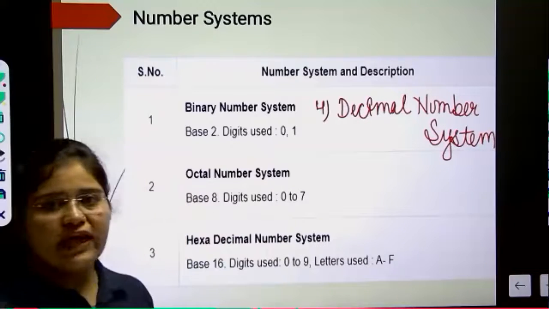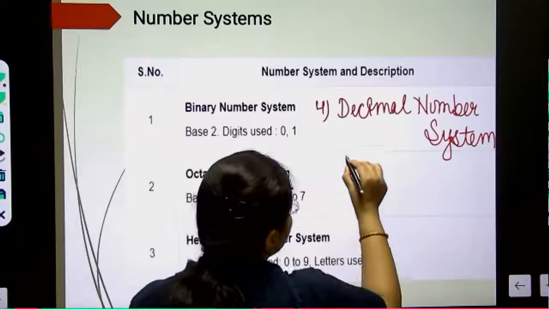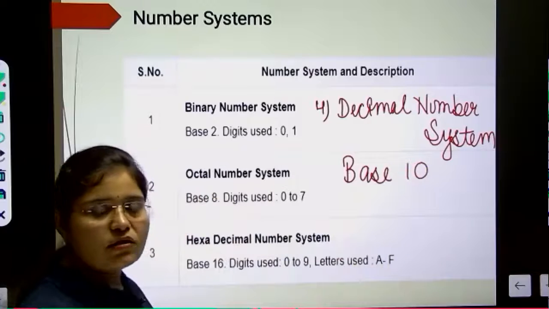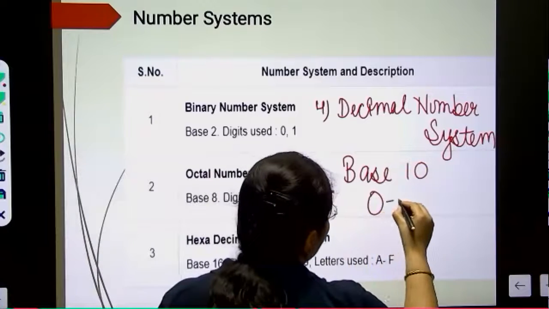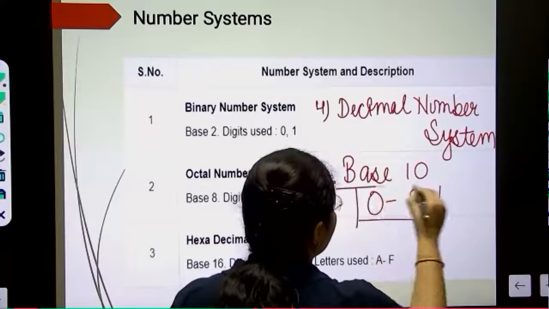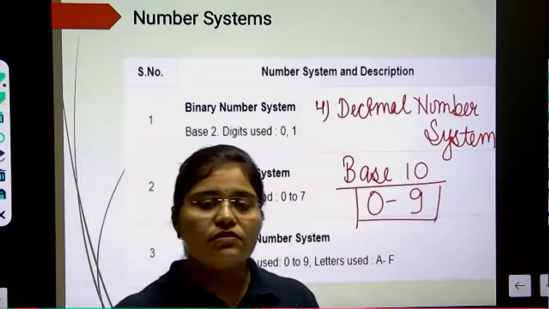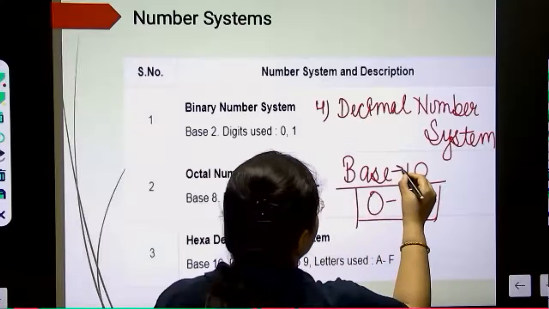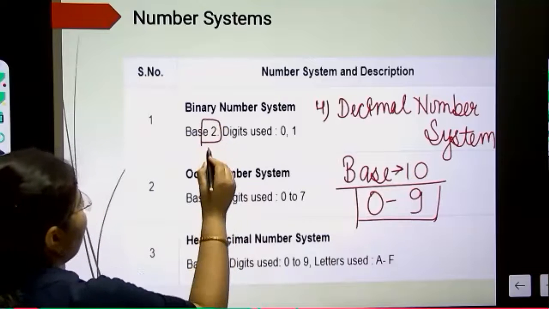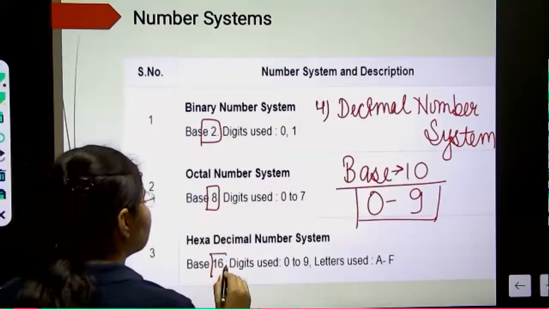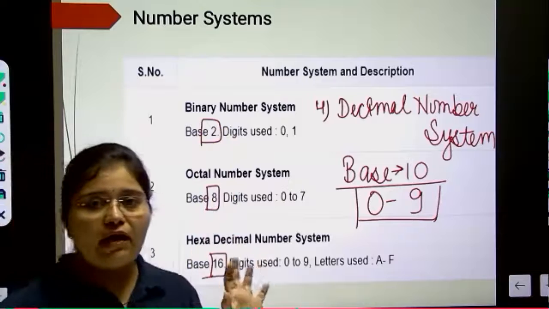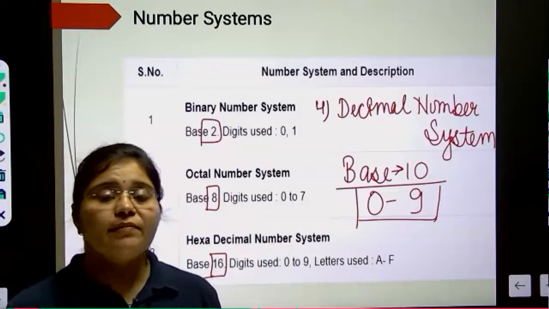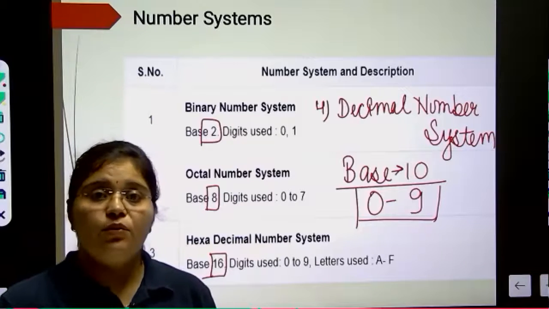Okay. So the fourth one is the decimal number system. In the decimal number system, the base value is 10, because in decimal we have 0 up to 9. So the total numbers here are 10. That's why the base value is also 10. For binary it is 2, for octal 8, for hexa 16. So this is the basic thing you have to remember, the base value of each and every number system, then only you will be able to do the conversion.